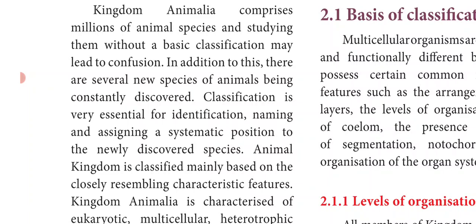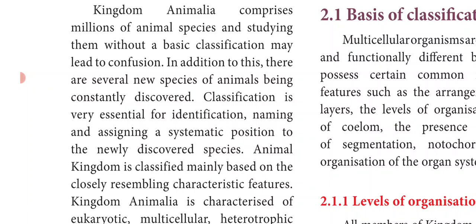Several new species of animals are yet to be discovered, and scientists are constantly discovering new species. So classification is very essential for the identification, naming and assigning a systematic position to the newly discovered species.